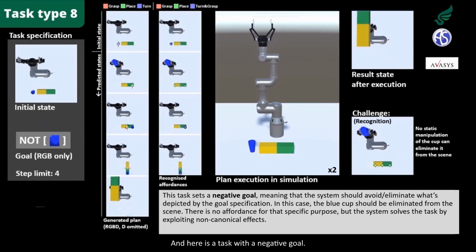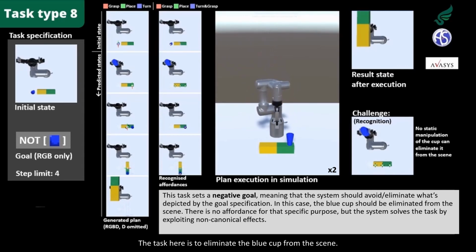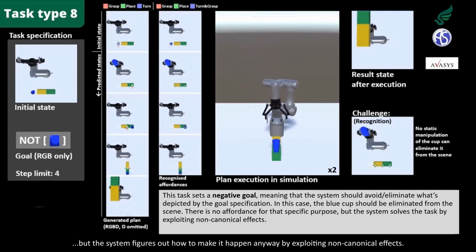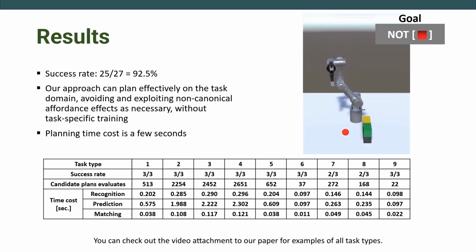And here is a task with a negative goal. By changing the planning logic a slight bit, we can plan to avoid or eliminate what's depicted in the goal image. The task here is to eliminate the blue cup from the scene. There are no affordances for that particular purpose, but the system figures out how to make it happen anyway by exploiting non-canonical effects. You can check out the video attachment to our paper for examples of all task types.